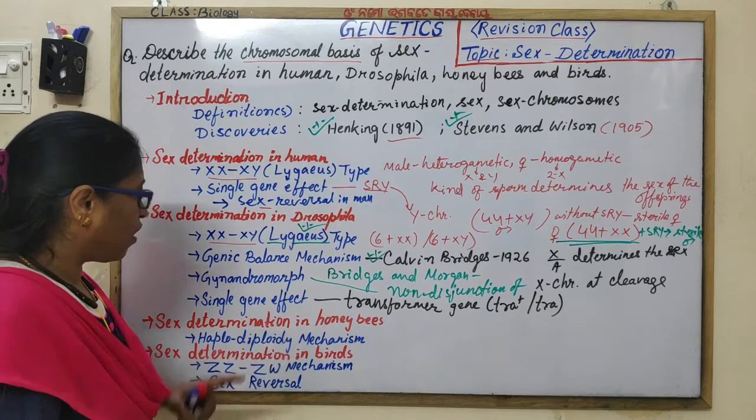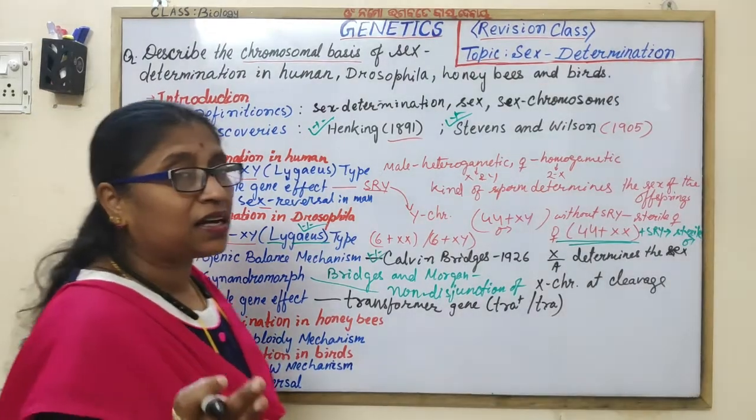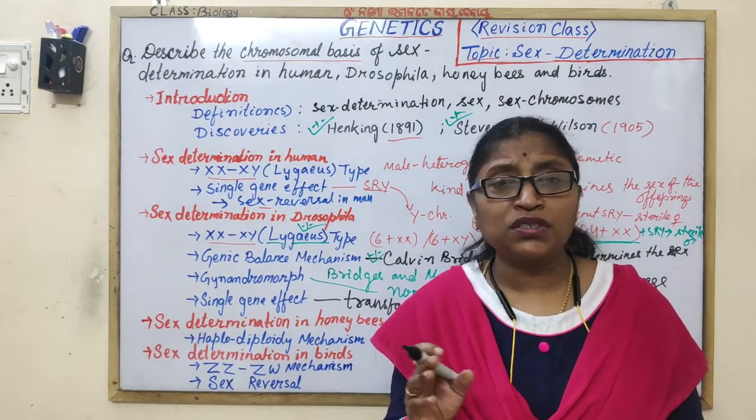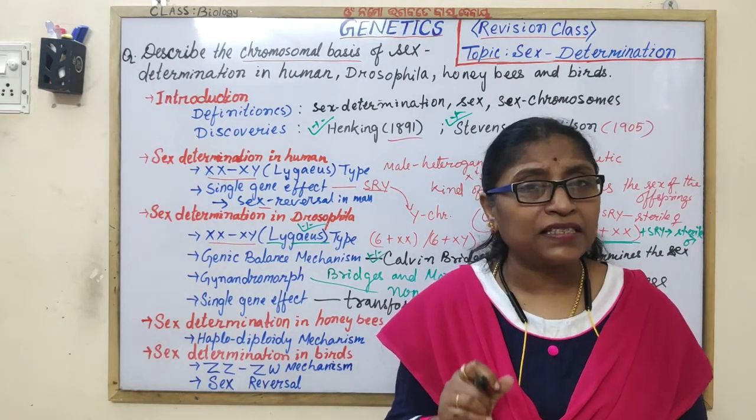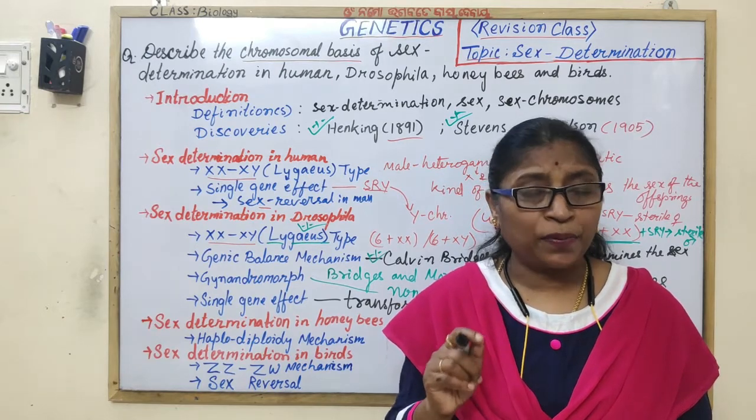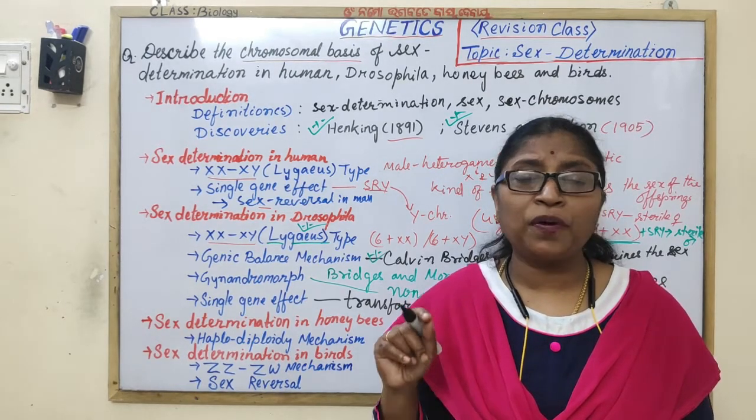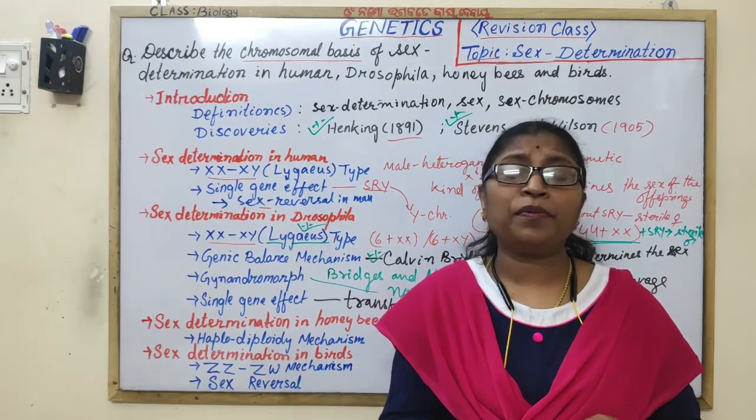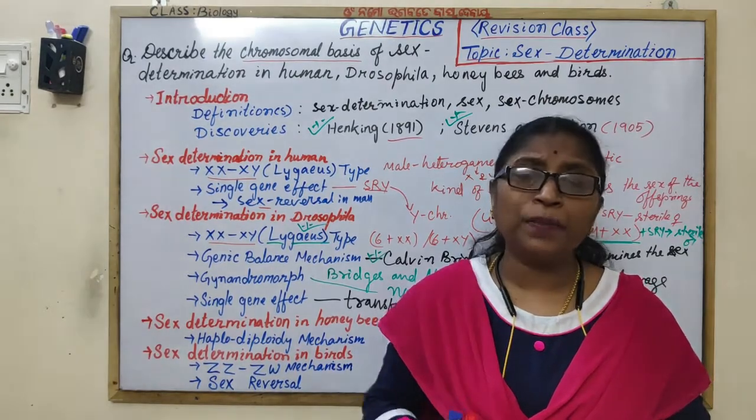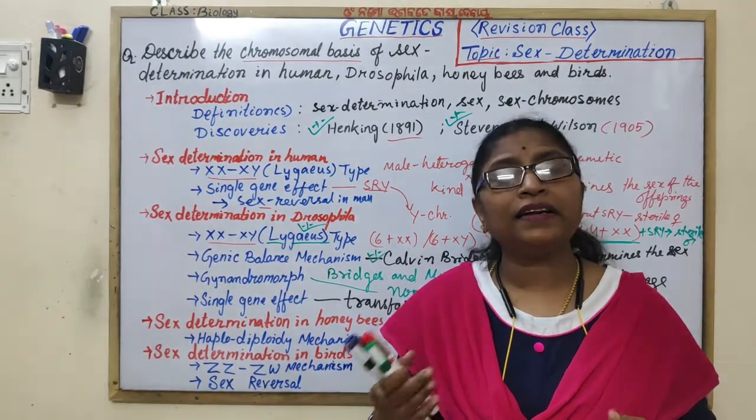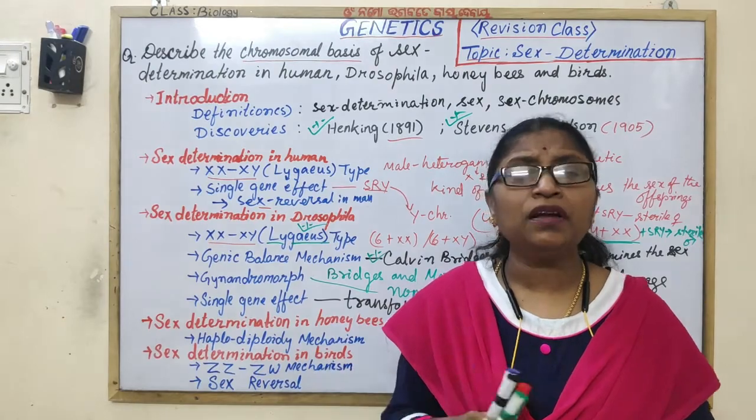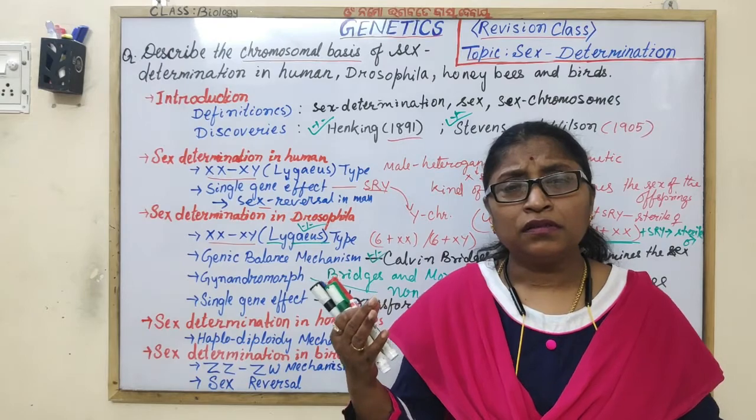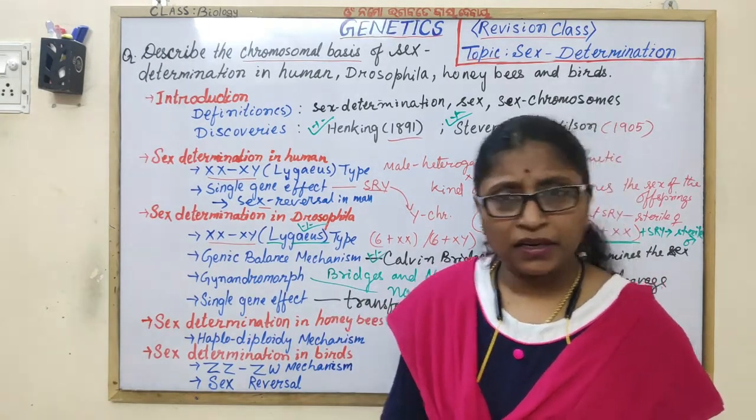Sex determination in honeybees: the haplodiploidy mechanism. Three castes are there: queen, workers, and drones. Drones develop from the unfertilized egg parthenogenetically, by the process of parthenogenesis, whereas fertilized eggs develop into females. When the female larva is fed with royal jelly, it develops into a fertile female queen, and when it is fed with honey, it develops into the sterile worker. That you have to mention.